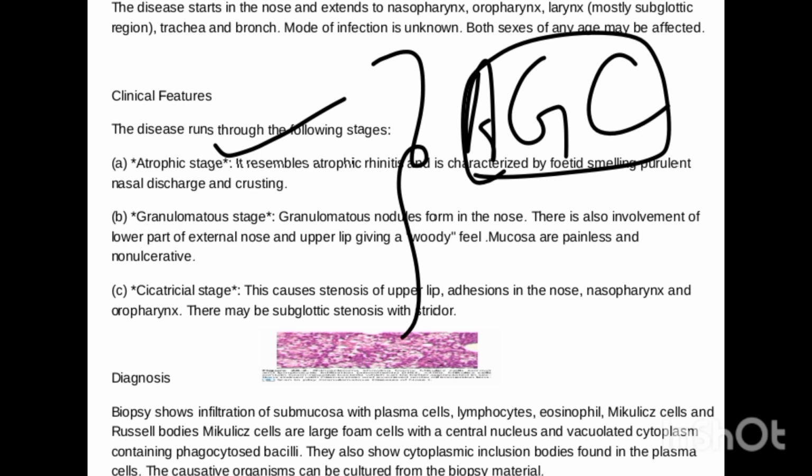In the granulomatous stage, there is granuloma formation, obviously, and the diagnostic point is that the lower part of your external nose and upper lip give a woody feel, and the mucosa is painless. The patient has no pain, and the mucosa is painless and non-ulcerative.